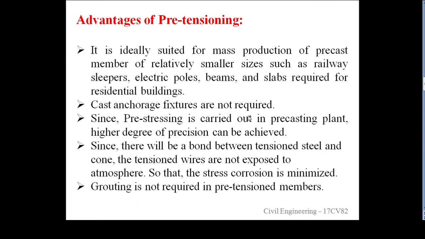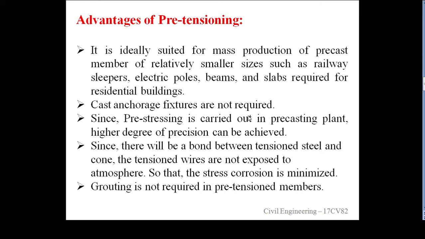Then coming to the advantages of pre-tensioning, it is ideally suited for mass production of precast members of relatively smaller sizes, such as railway sleepers, electrical poles, beams and slabs required for residential buildings.